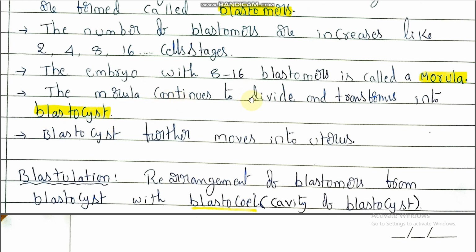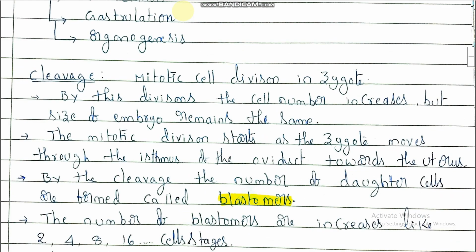The morula continues to divide and transforms into the blastocyst stage. So the blastocyst is formed inside the oviduct only. Once the blastocyst is formed, it needs to attach to the endometrium wall of the uterus. That is implantation. The blastocyst further moves into the uterus. Up to this it is clear to all of you, right? Okay. So this is regarding cleavage.